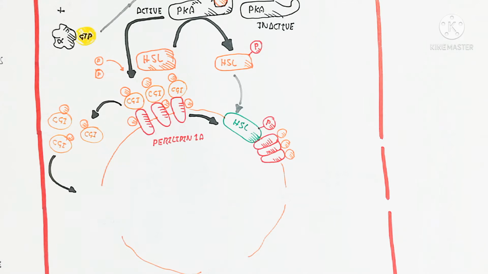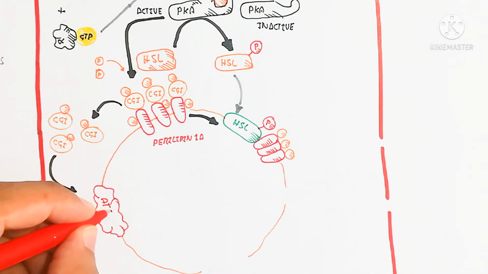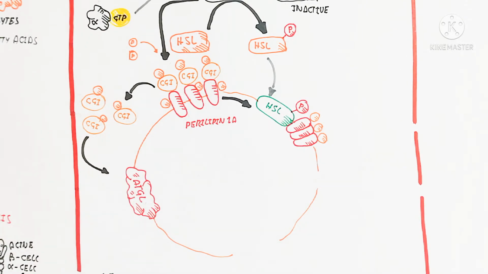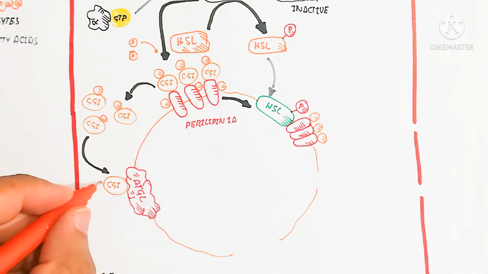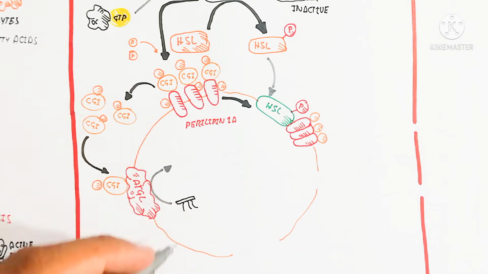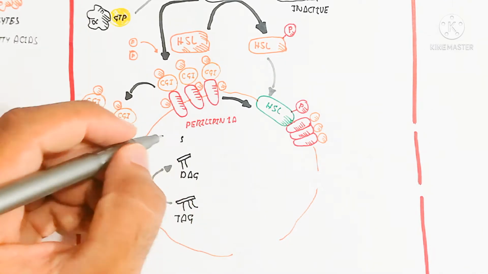So we will discuss: first of all, the HSL, hormone sensitive lipase, will be bound after the phosphorylation with the perilipin protein subunits, three subunits.